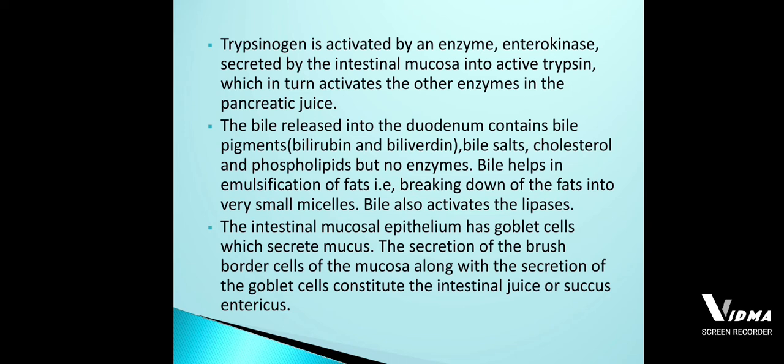Okay, so the inactive forms of the pancreatic enzymes are trypsinogen, chymotrypsinogen, procarboxypeptidases, nucleases, lipases, and amylases.